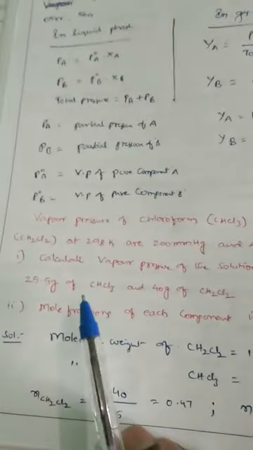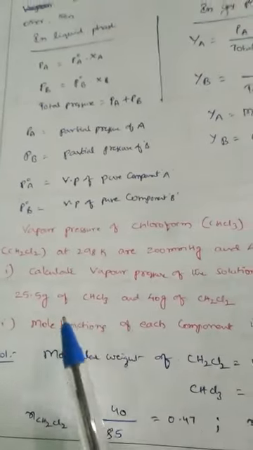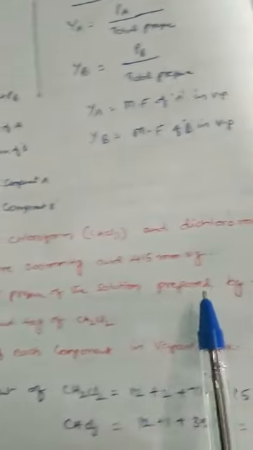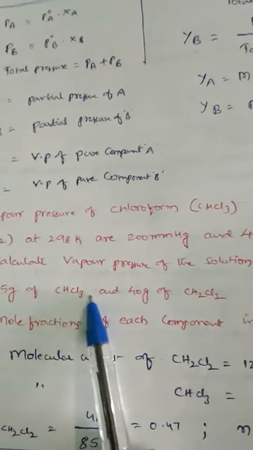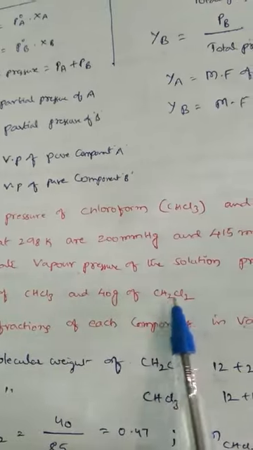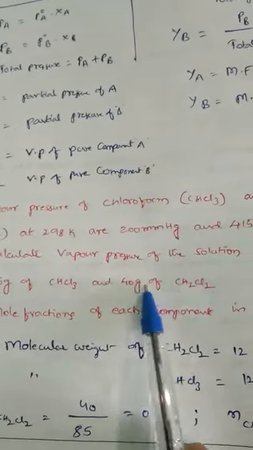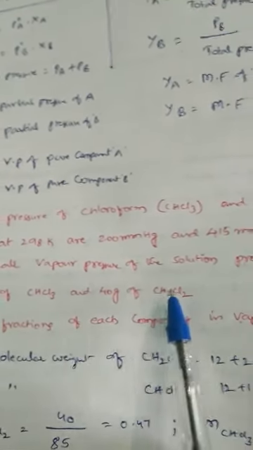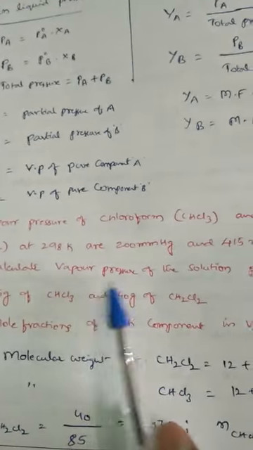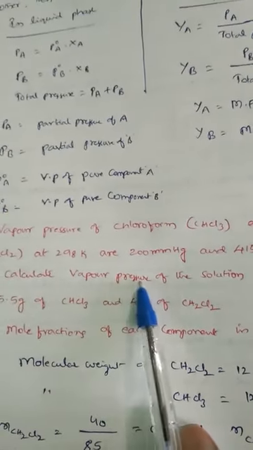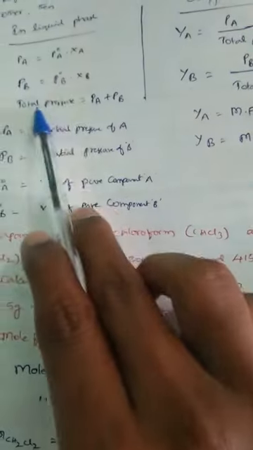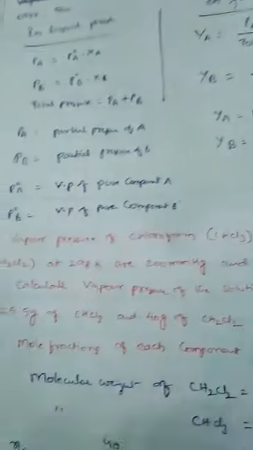Next, what we have to find here? We have to find 2 points. That is, calculate the vapor pressure of the solution prepared by mixing 25.5 grams of CHCl3 and 40 grams of CH2Cl2. That means if this much amount of CHCl3 and this much amount of CH2Cl2 are mixed with each other, then we have to find vapor pressure of the solution. That means we have to find total vapor pressure, that is Pa plus Pb. That is the first bit.